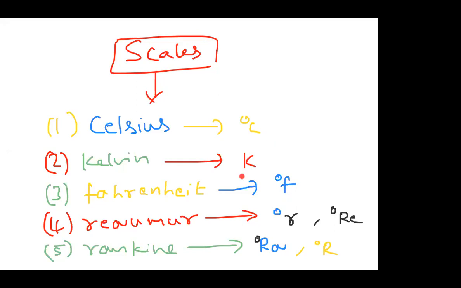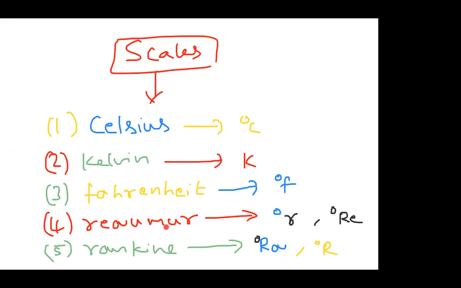Then we have Kelvin, denoted with K. Reaumur is denoted with degree small r or degree Re, and sometimes the Reaumur is also represented with degree capital R. Don't get confused; they will mention in the question what it is. Sometimes I found in problems degree capital R, you must not get tensed. There is also one more scale called the Rankine scale, with degree Ra, or they also write degree R, but generally for Reaumur they give degree R. In some books the notation is like this. You need not worry about the notation.